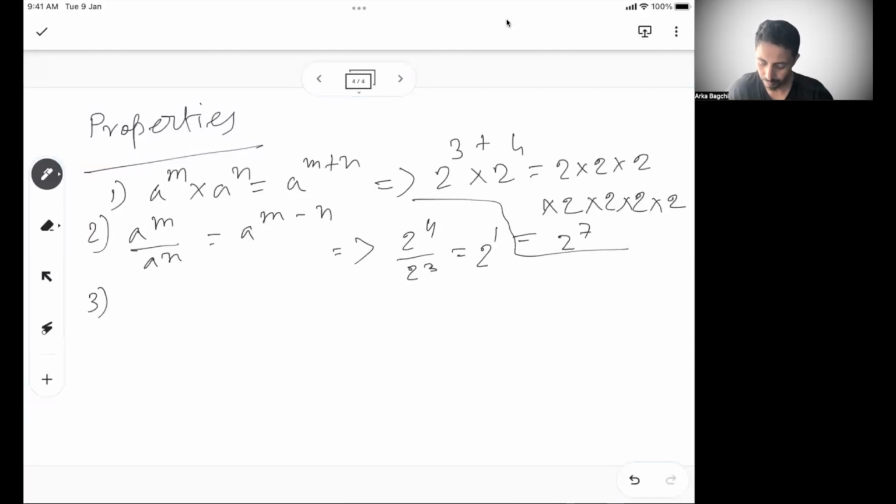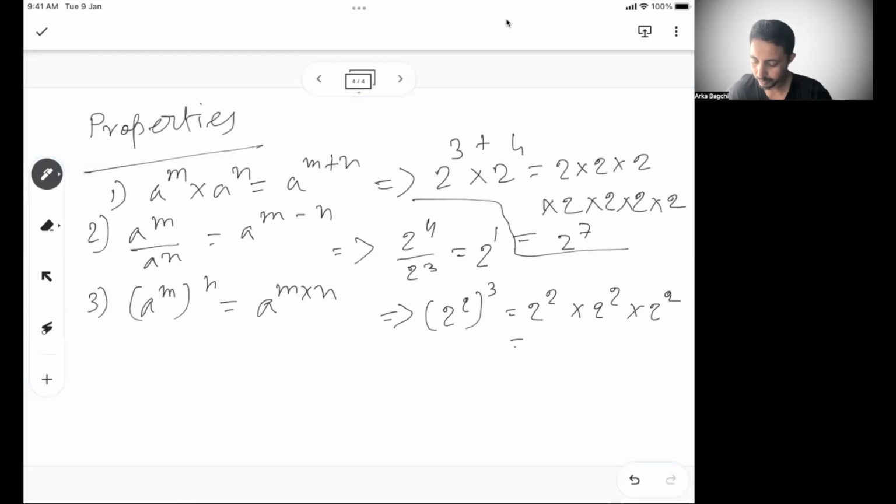Similarly, a to the power m whole to the power n becomes a to the power m into n. For example, 2 square whole cube means 2 square into 2 square into 2 square, that is 2 2's 3 times, which is 2 to the power 6, which is 2 into 3. So a to the power m whole to the power n becomes a to the power mn, right?